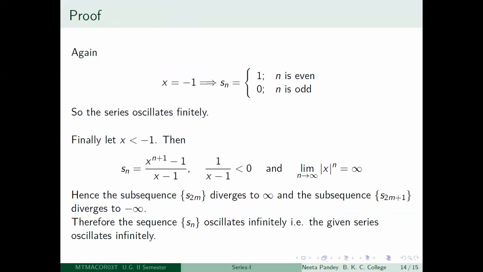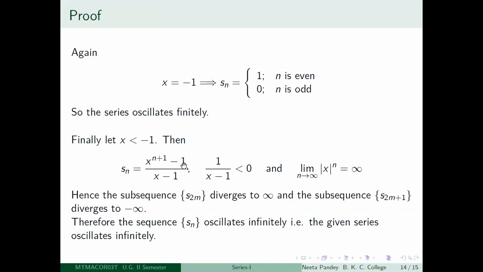Finally, when x is less than minus 1, then what happens? Recall that we had observed this, that when x is not equal to 1, then we had an expression for Sn. So I am writing that down. So what is Sn now? Sn is equal to x to the power n plus 1 minus 1 divided by x minus 1, right? And what do you know about 1 by x minus 1? That is a scalar and that is actually less than 0 because x is less than minus 1. So x minus 1 is going to be less than minus 2. So 1 by x minus 1 is less than 0.